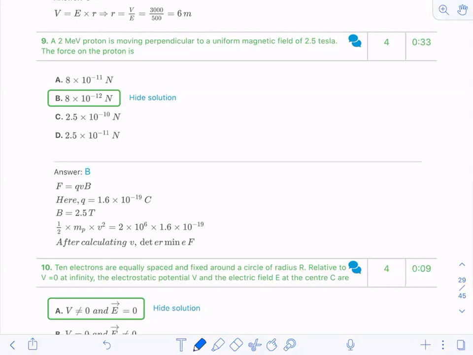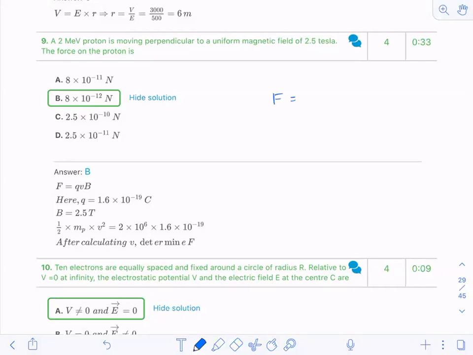So question number 9: a 2 mega electron volt proton is moving perpendicular to a uniform magnetic field of 2.5 Tesla. The force on the proton is, it's a very easy problem. First, you have to calculate the velocity because the velocity is not given. We have to calculate force, so how to build the approach?